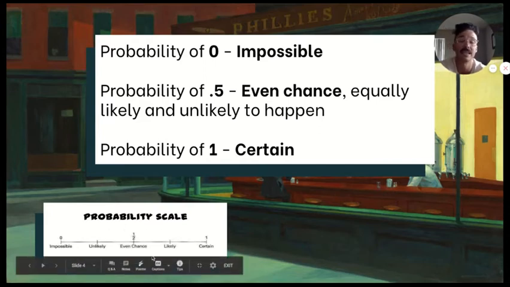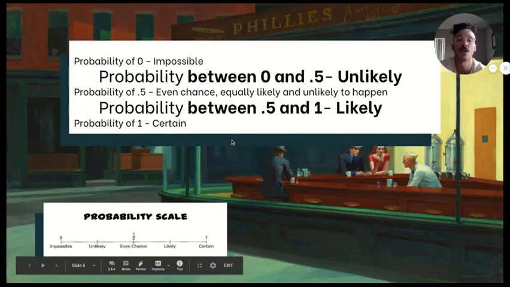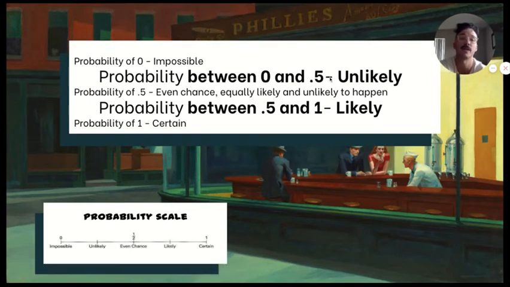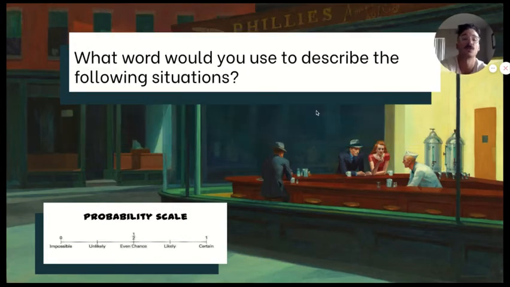Now, in between 0 and 1/2 and 1/2 and 1, there are two other words that we would use here. Something that has a probability between 0 and 0.5, we'd call that unlikely. So it has less than a 50% or less than a half chance of happening. Anything that has more than a 50% chance of happening, but less than a certain 100% chance, would be considered likely. So that's likely to happen. More than half the time that's going to happen. So let's try these here.